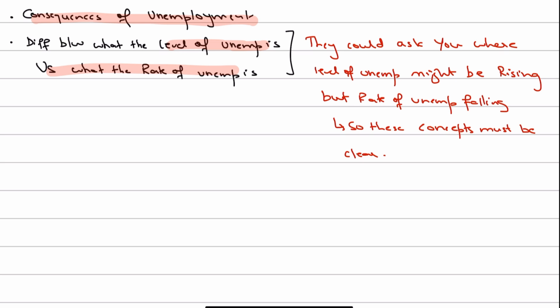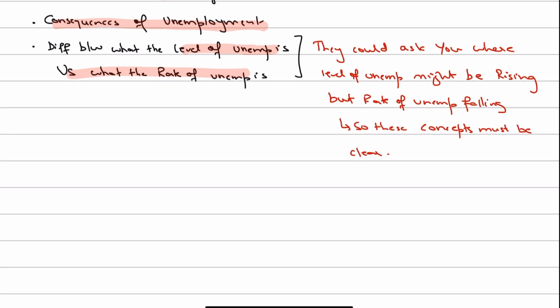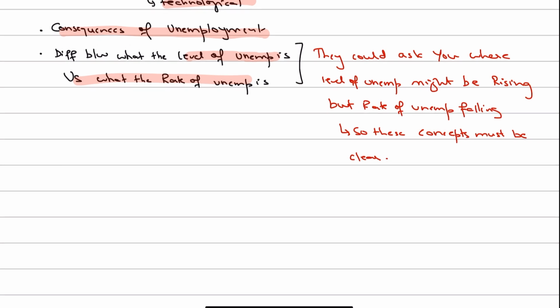So questions like these could happen, where they could give you a table saying that the number of people who were unemployed went up from 2021 to 2022, but then that the labor force increased by a greater percentage, and ask what could be concluded from the data or the graph. A lot of students will misinterpret it, saying that the unemployment rate is also rising, but the fact is that here the unemployment rate is falling because the labor force is increasing by a greater percentage, right? So questions like these, which involve critical thinking and evaluation, need careful assessment for such MCQs.